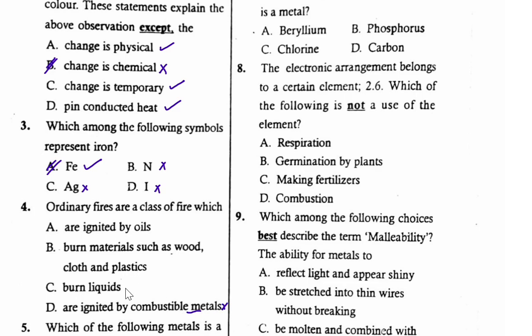Burn liquids, also this is a class B. Flammable liquids belong to class B, not ordinary fire. And also A, ignited by oils, this is a flammable liquids class B and not ordinary fire. Therefore, the correct option is B, which says burn materials such as wood, clothes, and plastics. So that is a class which belongs to ordinary fire. So we continue to question number 5.